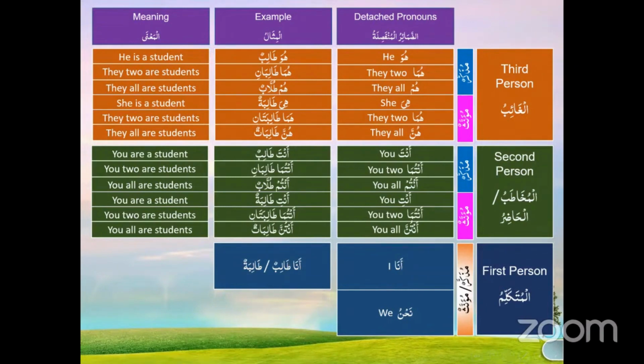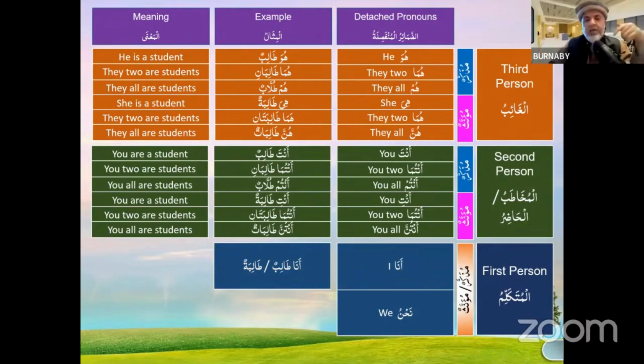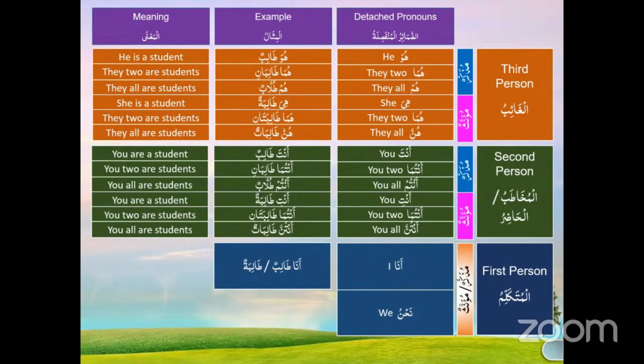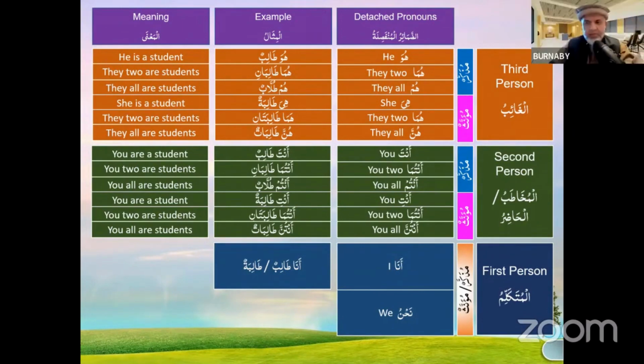So if a male stands up and he says ana talibatun, is he saying it correctly or wrong? Wrong, because he's a male. He's using the wrong feminine gender for the talib.